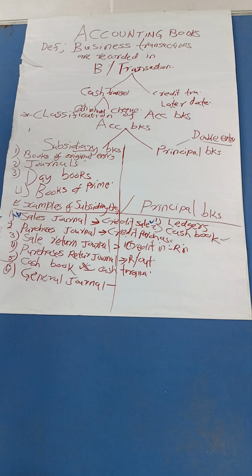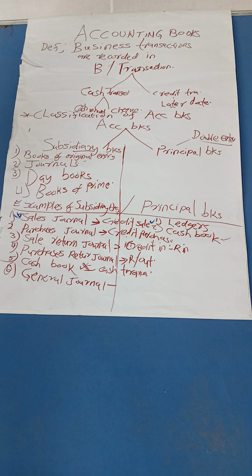Where have I mentioned bad debts here? Bad debts will be recorded in the general journal. Sale of fixed assets and fixed assets too. All these things we are going to see in the general journal. Now, after you have recorded in the subsidiary books, you will now post them in the principal books. And we only have two types of principal books: ledgers and cash book. So we are also going to learn how we post in the ledgers after we have recorded in these books.